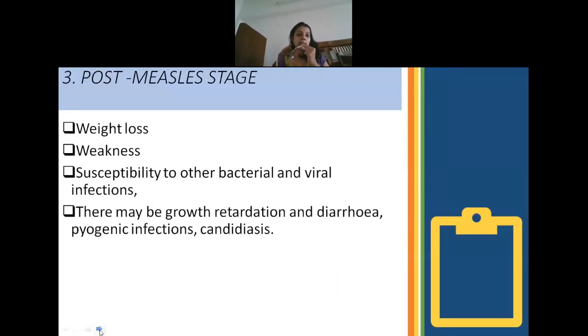Next is the post-measles stage. In this third stage, there is weight loss. They can have excess fatigue or weakness. Then they can be susceptible to any bacterial or viral infection because of low immunity, or the child can develop growth retardation. They can develop other infections like candidiasis.